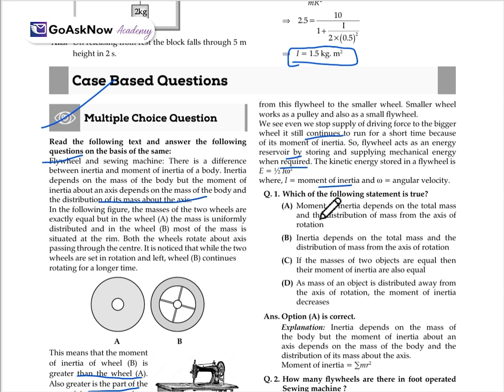Firstly, moment of inertia depends on the total mass and the distribution of the mass from the axis. We have already studied this in the first paragraph, but still let's move on to the other three. Now, if the masses of two objects are equal, then the moments of inertia are also equal. As the mass of the object is distributed farther away from the axis of rotation, the moment of inertia decreases. With respect to the mass, option A is correct, because inertia depends on the mass of the body, but moment of inertia about an axis depends on the mass and its distribution about the axis, so moment of inertia equals summation of m r square.